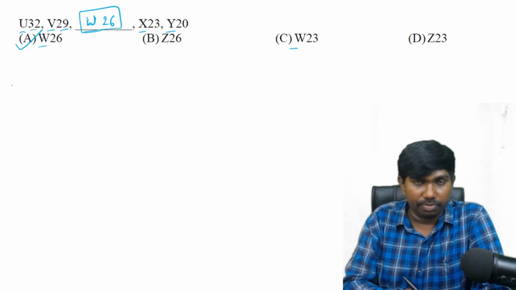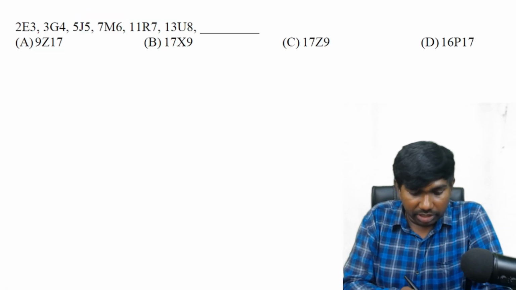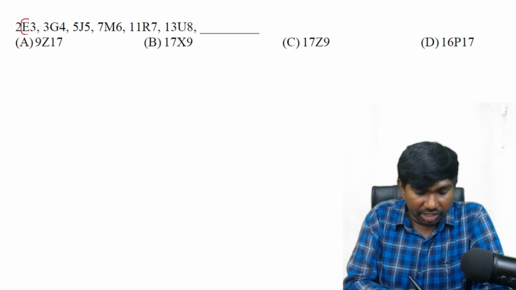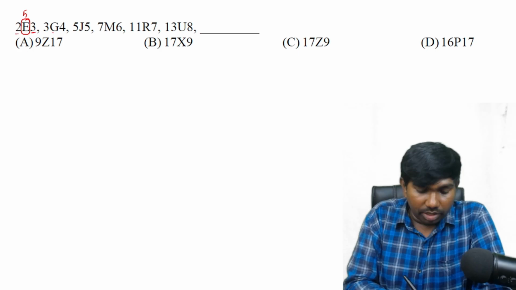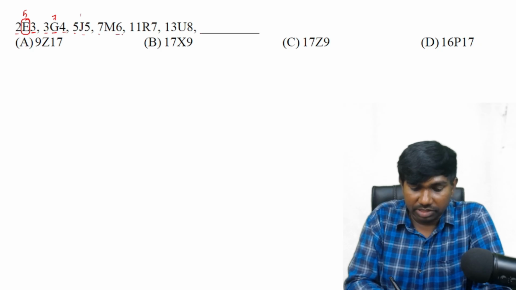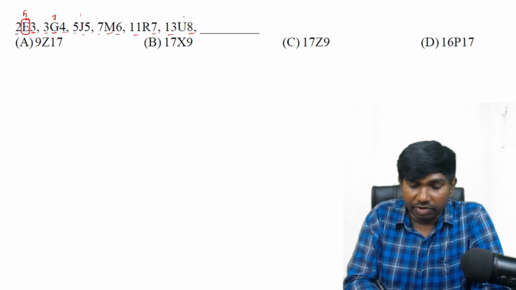So first option. Next one. Here the letter is related with the number. See how letter E is 5 and 2 plus 3 is also 5. Letter G is 7 and 3 plus 4 is 7, and 5 plus 5 is 10, 10th letter. 7 plus 6 is 13, 13th letter. 11 and 7 is 18, 18th letter. 13 and 8 is 21, and 21st letter.